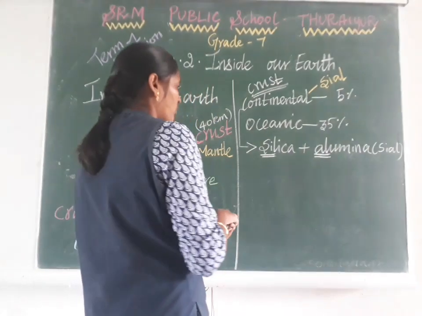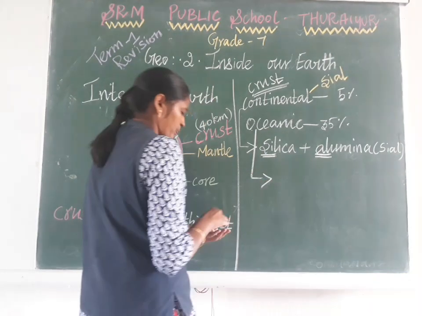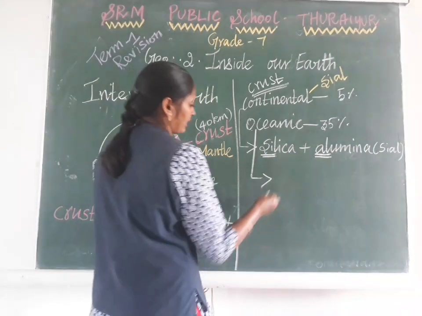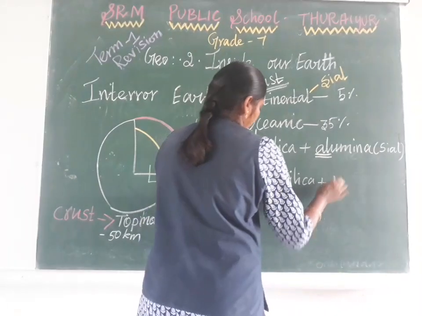Similarly, in the oceanic crust, the minerals present in large amounts are silica and magnesium.